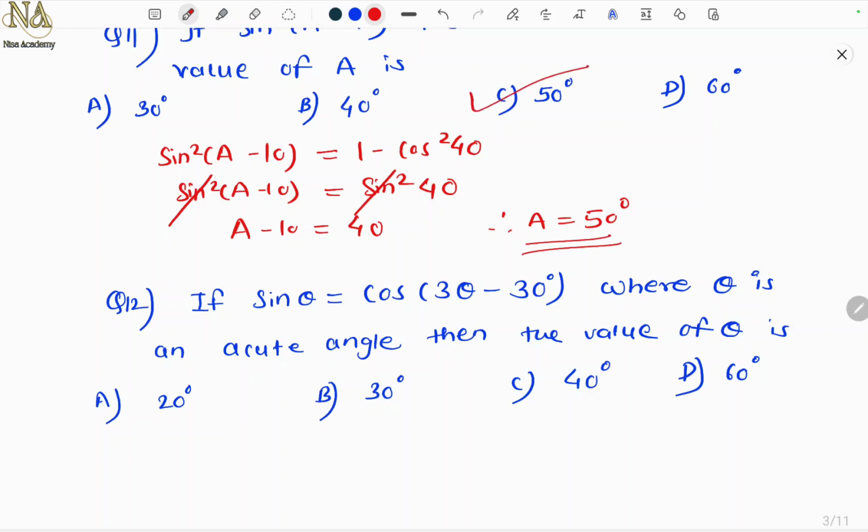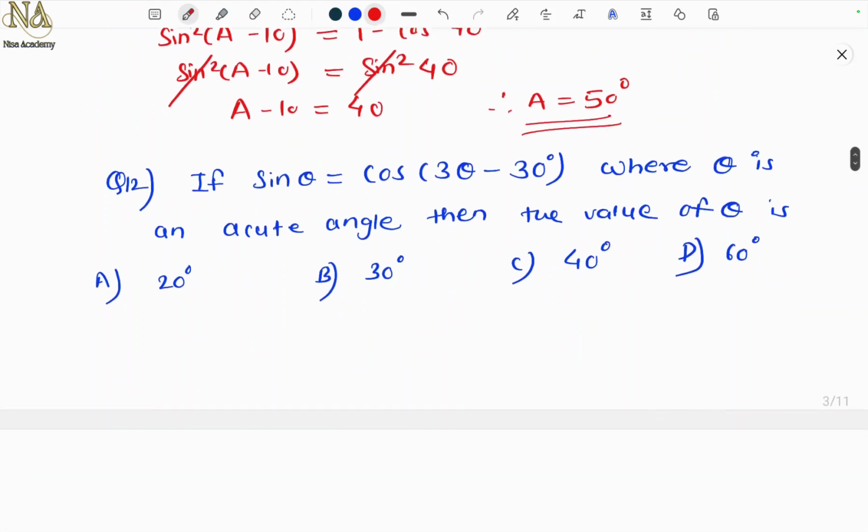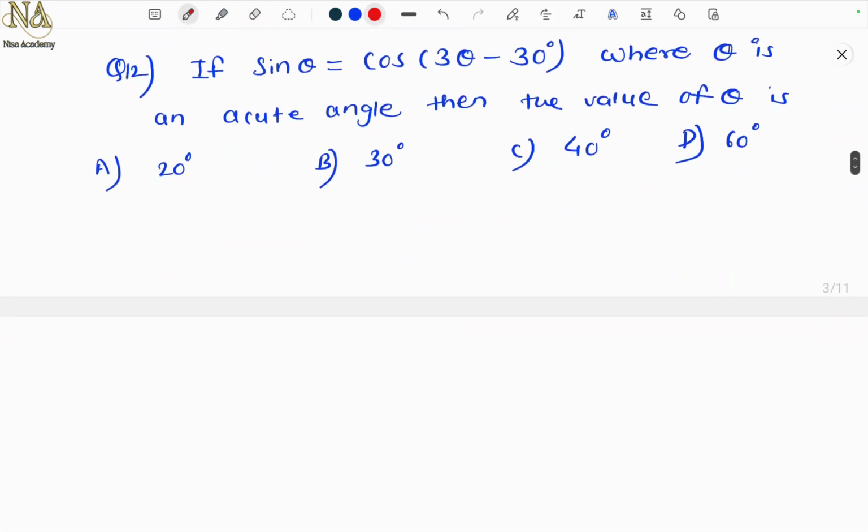Yes? Okay. Next problem. If sin theta is equal to cos (3 theta minus 30 degree), where theta is an acute angle, then the value of theta is. Okay, so sin theta. So sin is what? Cos of 90 minus theta, right? So can I write sin theta as cos of 90 minus theta, equal to this will remain as it is. Cos gets cancelled.